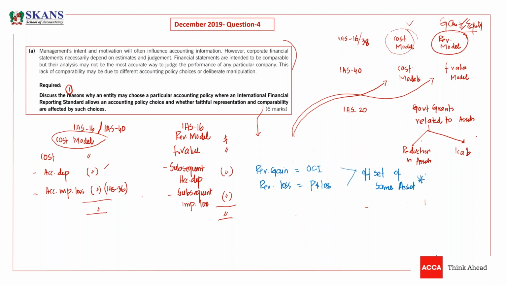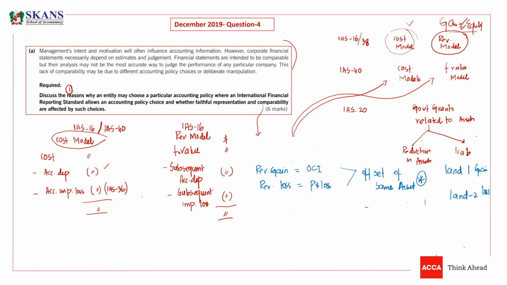Same asset means if we have a gain on one land, land one, and we have a loss on land two, these gains and losses cannot be offset, because land one is a different asset and land two is a different asset. But yes, if we have a gain on land one, and after some time we have a loss on land one, then we can offset. So gains and losses of the same asset can be offset.